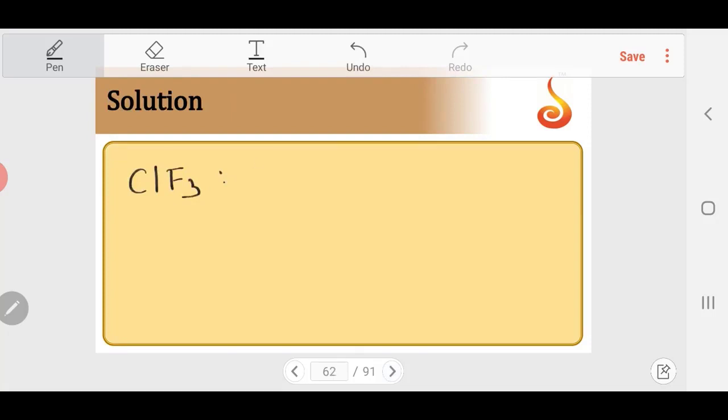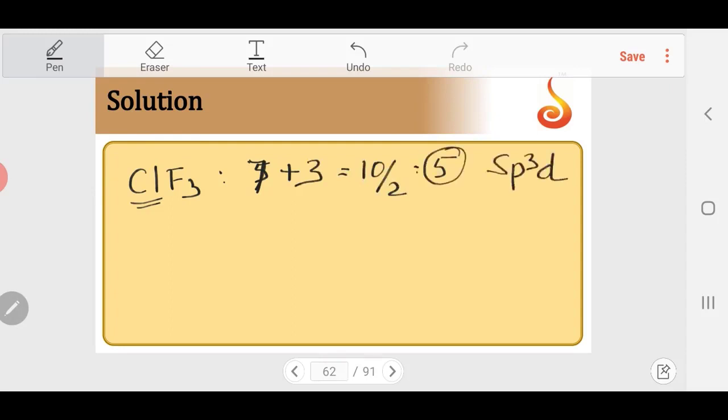Chlorine number of valence electrons is 7, ns2 np5 for chlorine, a halogen, plus 3 monovalent atoms, cation anion is 0. So 10 by 2, which is going to be 5. 5 means sp3d. sp3d means 5 pairs of electrons around the central atom, so it is a superoctet.